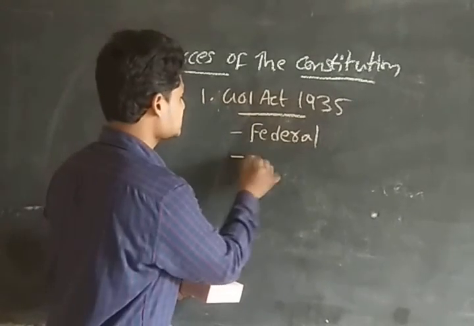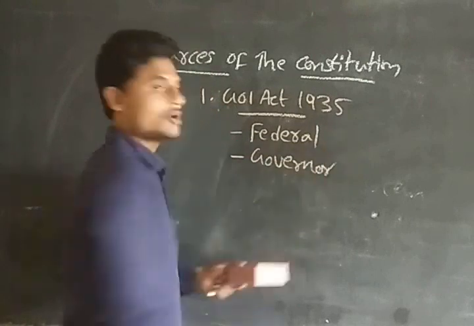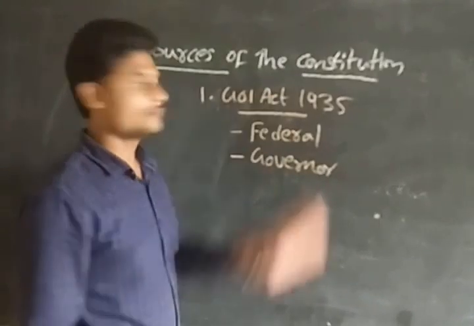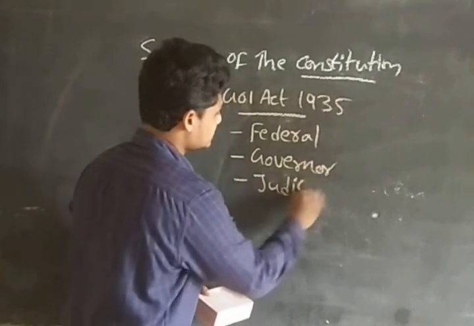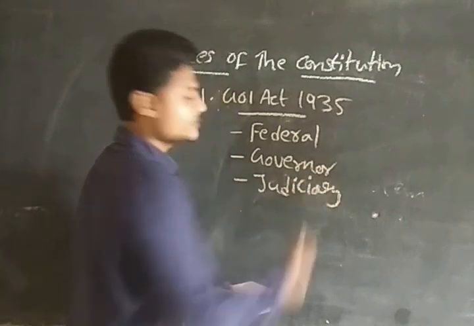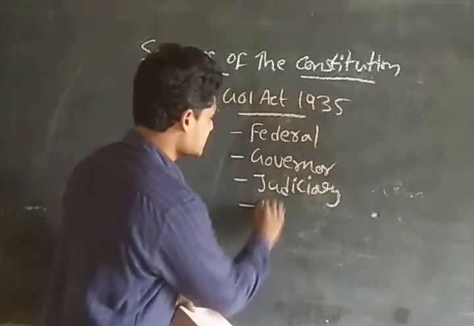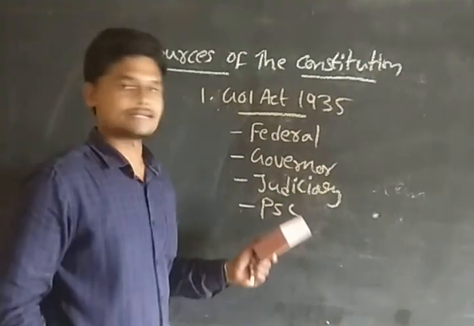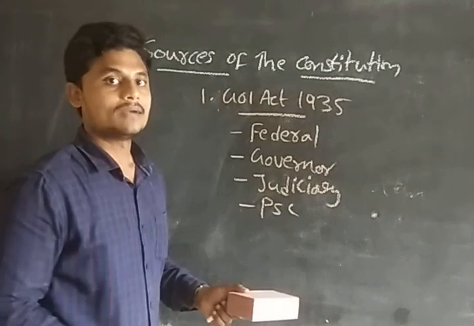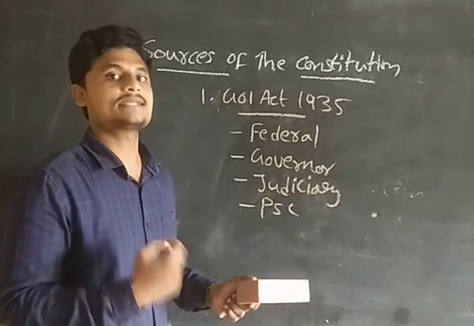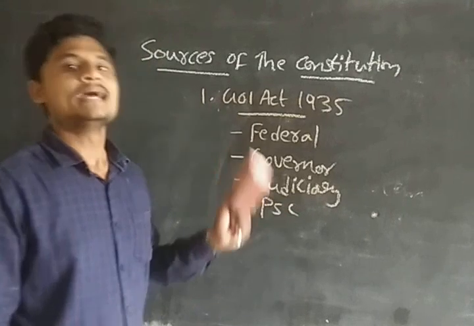After the federal structure, the office of the governor. So the governor also we have taken from the Government of India Act 1935. And the judiciary, guys. Judiciary provisions also we have taken from the Government of India Act 1935. And the important one is the PSC, means Public Service Commission, guys, like the Union Public Service Commission and State Public Service Commission. These provisions we have taken from the Government of India Act 1935.